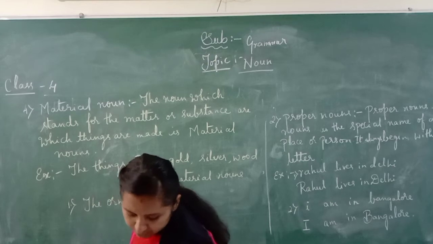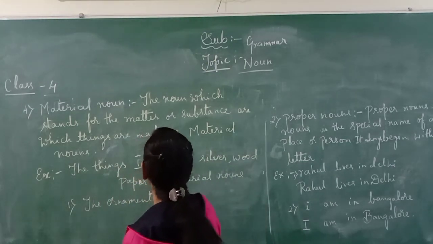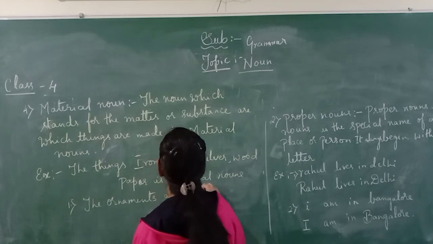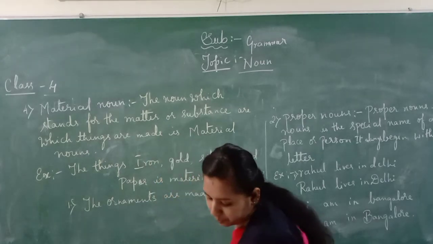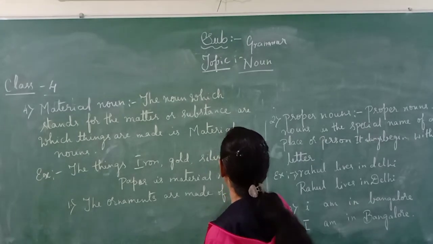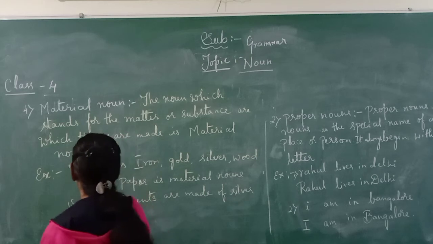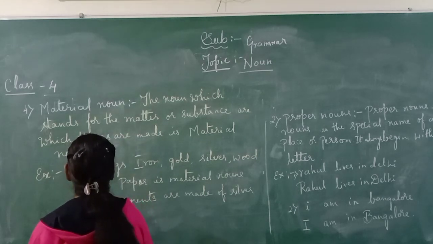The ornaments are made of silver or gold.